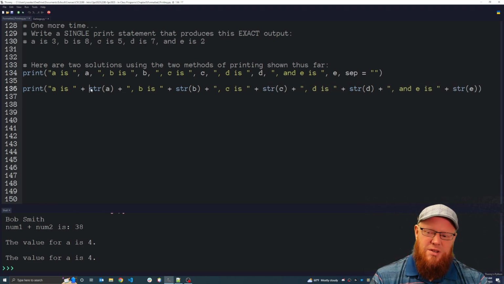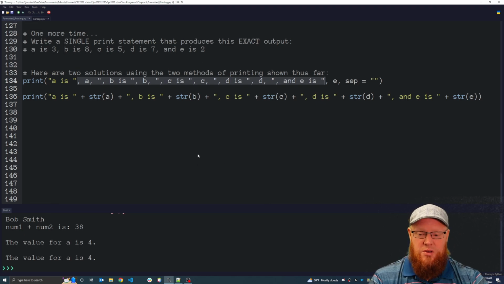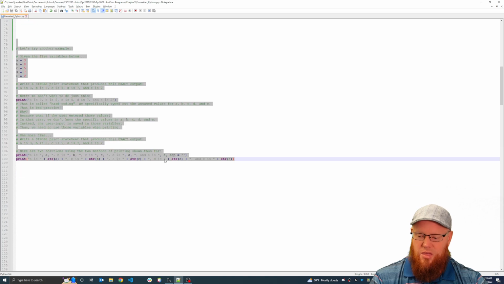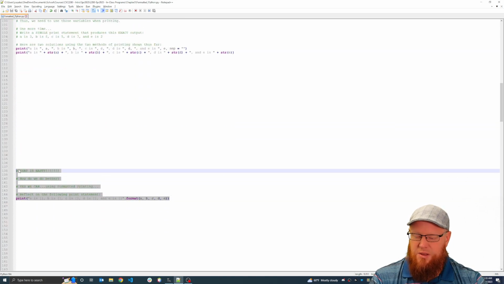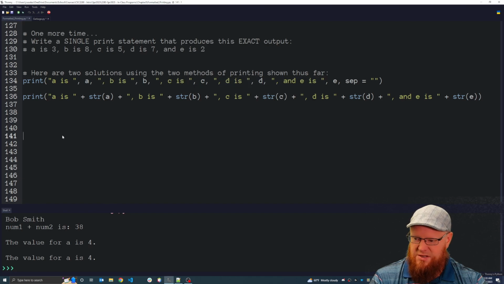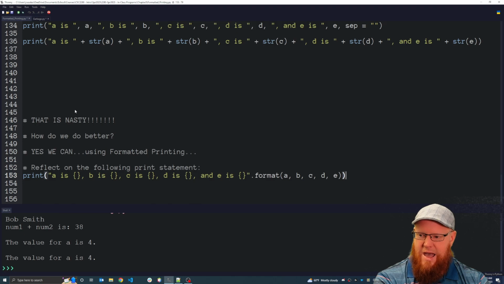You know, this one's a little bit longer because you're having to use a string function, but I may argue this one's easier to type because all of these commas, it's a disaster, and mistakes are bound to happen. But these are the two ways we know how to type this string thus far. What comes next is the following, because, if you may have seen what I typed here, that is nasty.